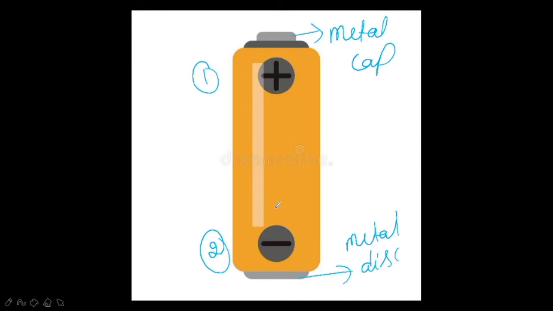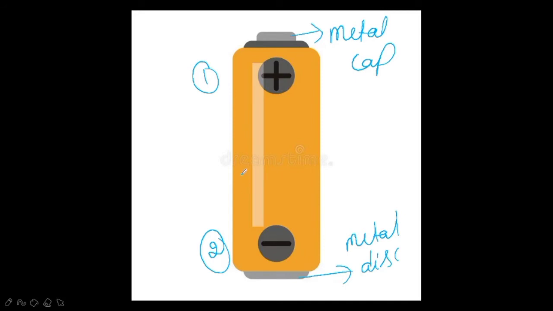Otherwise, what will happen? You may get scolded by your elders, right? Now, okay, so it has some chemicals. Those chemicals store the electricity inside it. So an electric cell produces electricity from the chemicals stored inside it.